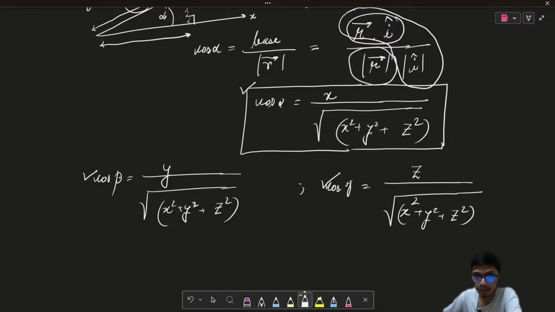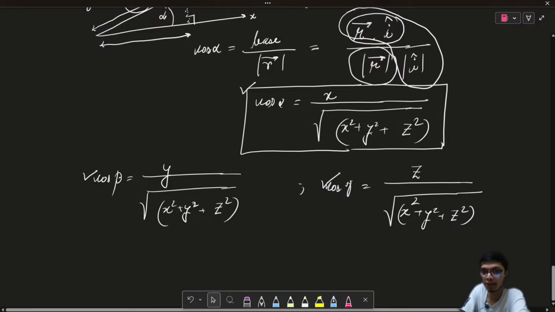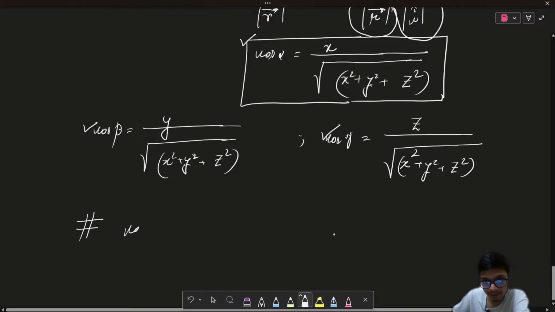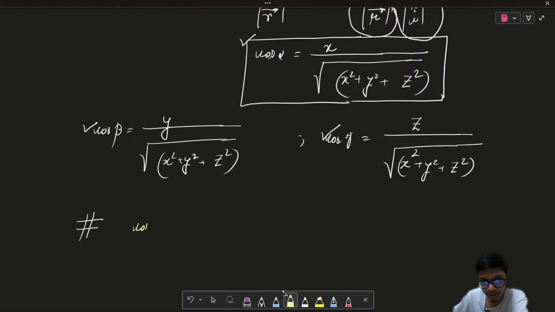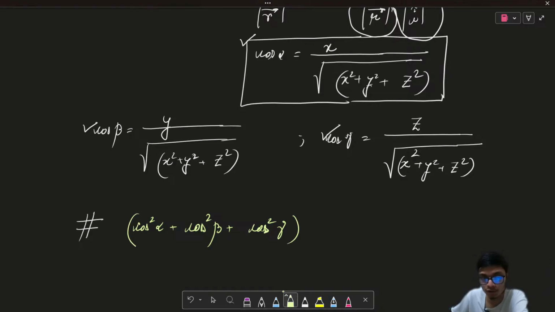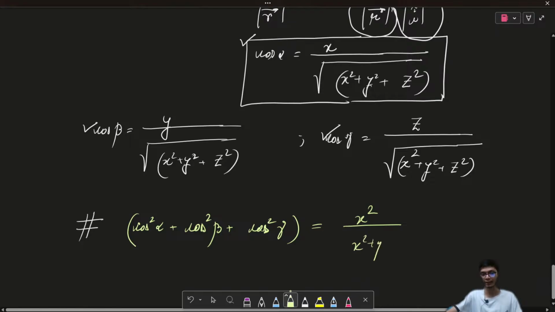Okay, now once I have this relation, a careful observation you can make is that if we take cos square alpha plus cos square beta plus cos square gamma, if you just add up the squares of the cosines of the angles, what you are going to get is interesting.